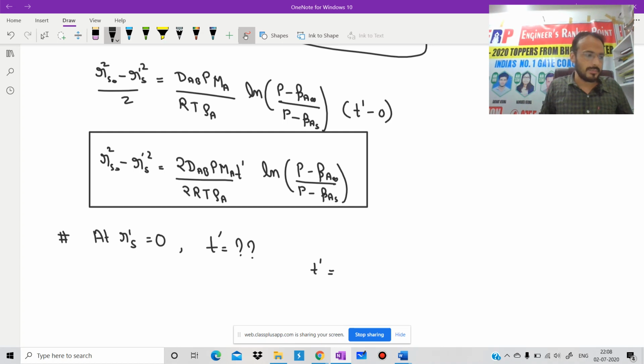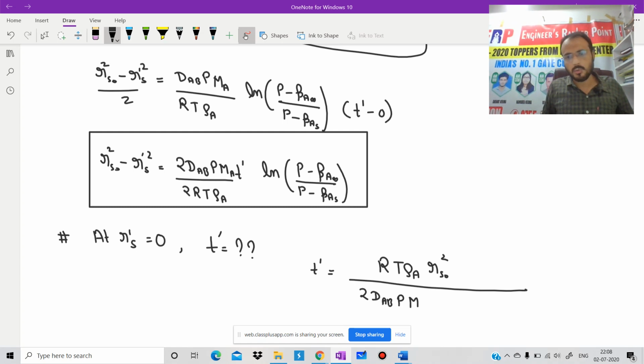We will get t' equal to R rho A Rs0 square divided by 2 DAB P MA, then ln of (P minus PA infinity) divided by (P minus PAS).